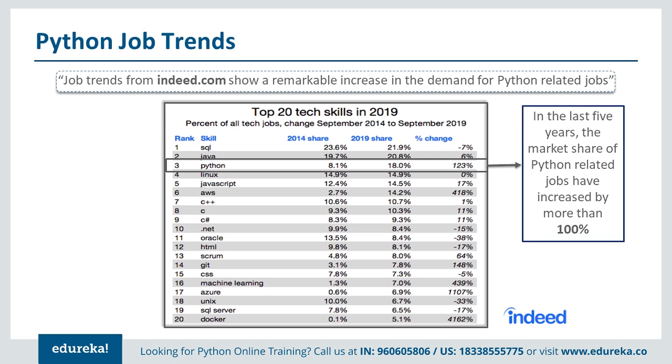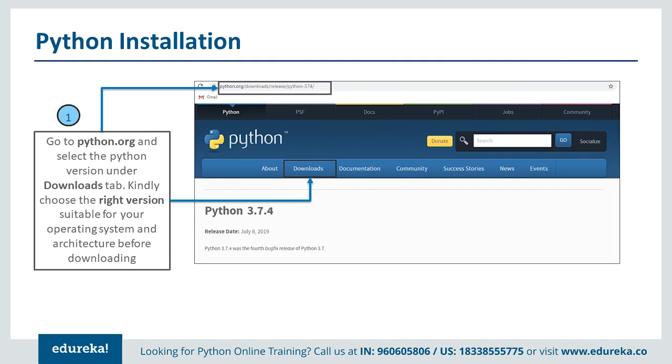So yes, if you are looking for a Python skill set, this is the right time for you, because there is a huge demand in the market. Now Python installation, like we said, can be done on any platform. You can download the exe file, download it onto the Mac operating system, or onto Ubuntu or CentOS, using apt or yum executables. So all that support is available there.